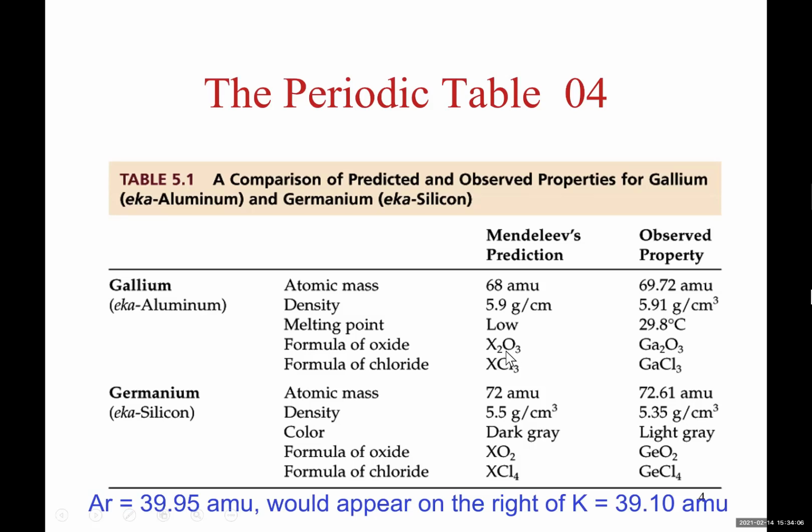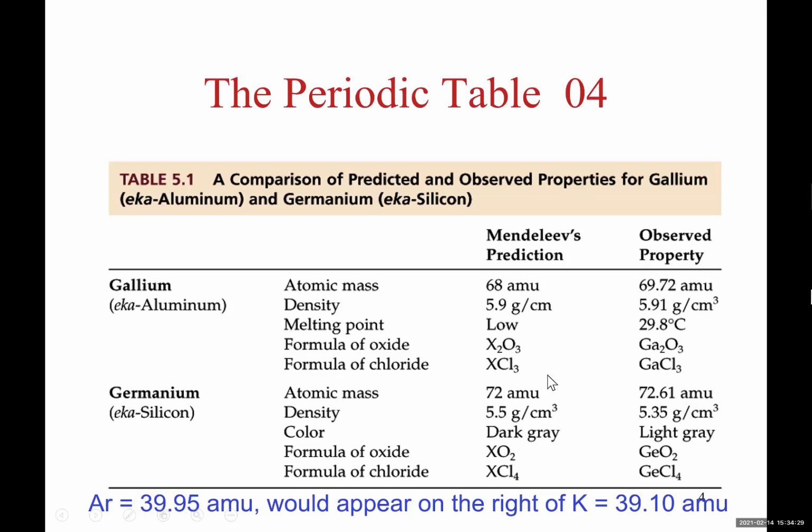His prediction was that if you react this element with oxygen, it will give you a product which is going to be metal 2 times oxygen 3, and that's what happened after the discovery of gallium. When it was reacted with oxygen, it produced